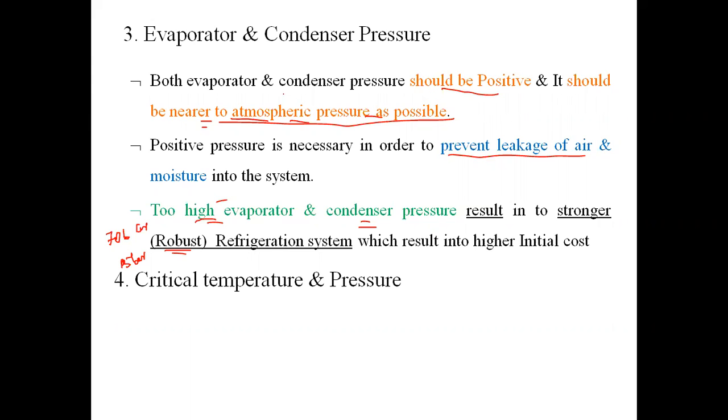Now the next one is the critical temperature and pressure.